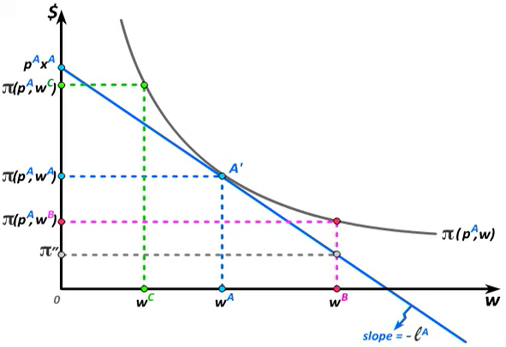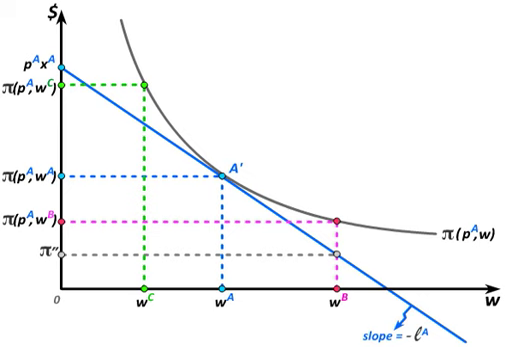We can also now see the second part of Hotelling's lemma emerging. The second part of Hotelling's lemma says that the partial derivative of the profit function with respect to the wage is equal to minus the labor demand function. Here, at point A prime, the derivative of the profit function with respect to the wage is equal to minus LA, which is the labor that the firm demands when the wage is equal to WA.